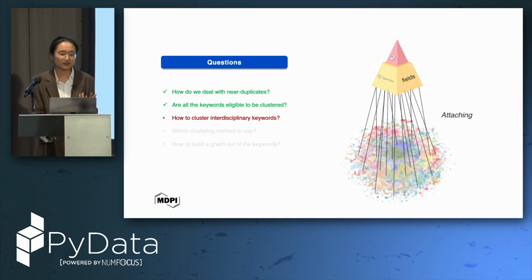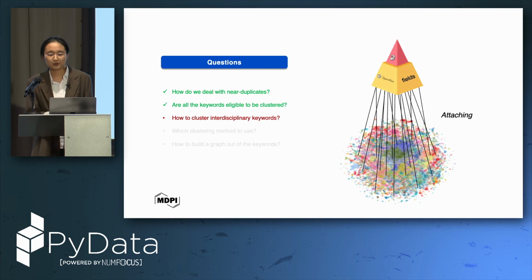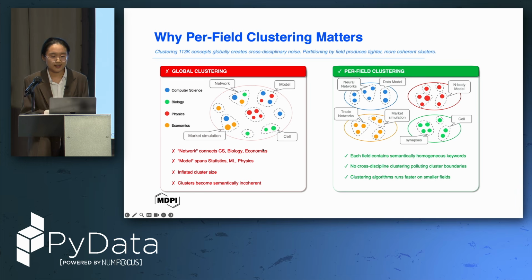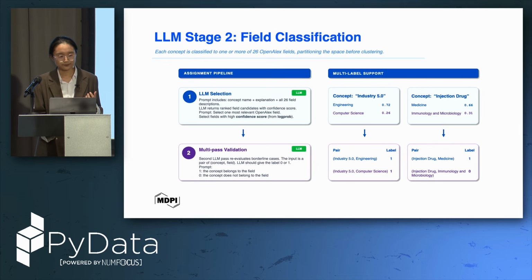So here we decide to first attach the keywords to fields and perform per-field clustering. This is far better than global clustering, since global clustering might introduce some noise, such as "network", which spans computer science, biology, and economics, causing inflated cluster sizes and unclear boundaries between fields.